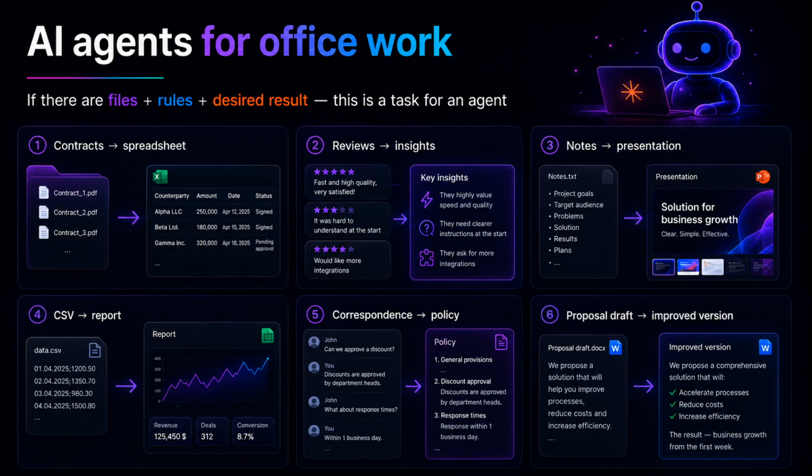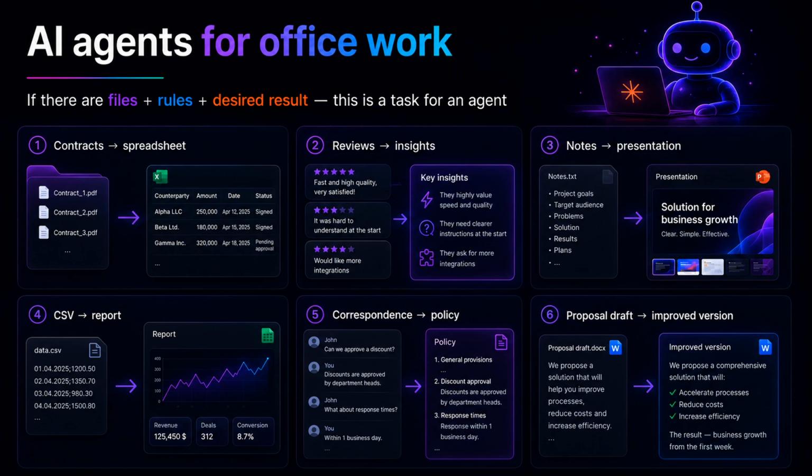Now let's look at where this is useful for people who are not developers. An agent does not need code. It needs a task, materials, rules, and a clear result. An office worker can use an agent to process documents. Here is a folder of contracts: extract dates, amounts, counterparties, risks, and save everything as a spreadsheet. Or customer reviews: group the complaints by topic, find repeated problems, and suggest the first improvements. Or meeting notes: create a summary, decisions, risks, and next steps. Or a presentation draft: check the structure, remove weak parts, and suggest a stronger narrative.